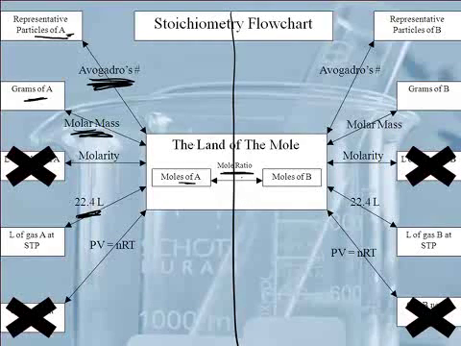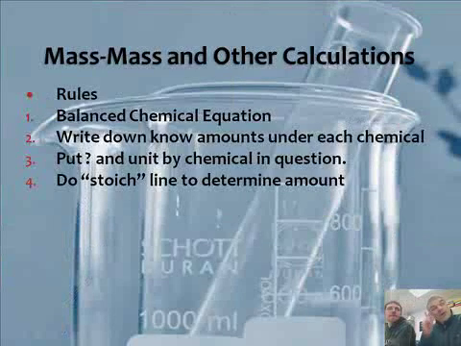But there's something very important here called the mole ratio. That's how you go from one substance in the reaction to another substance in the reaction. So we have a given chemical, moles of A, and we're trying to find a new chemical, chemical B. We'll use this as we do a couple problems, and that'll be more obvious.